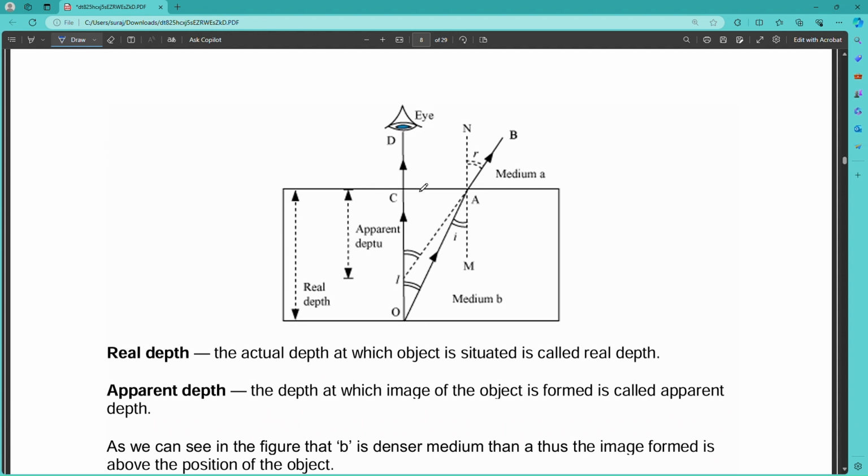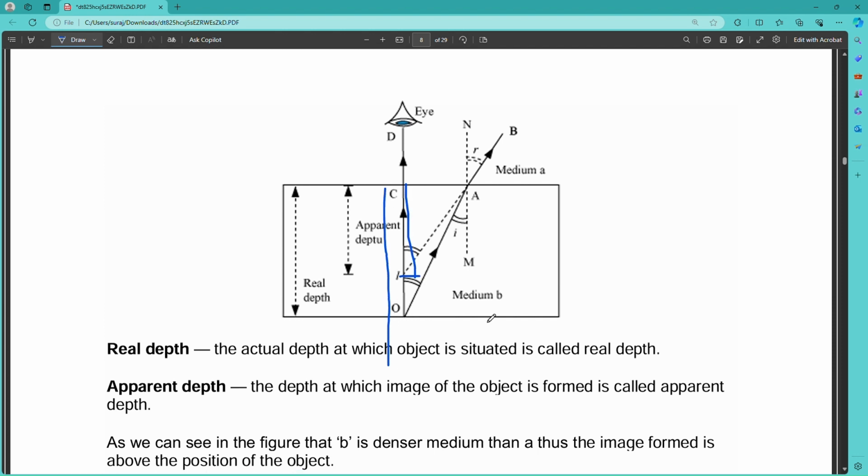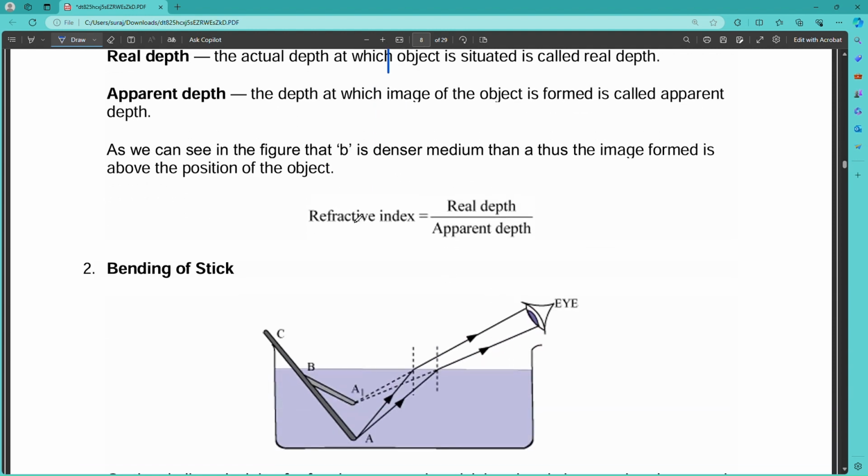So in this case, the real depth is the total depth, but due to refraction you will see the object in this position. So this depth is the apparent depth, and the total depth is known as the real depth. This happens due to the refraction of light. So refractive index equals real depth by apparent depth. You have to remember this formula, because when you are solving problems you will be using it.